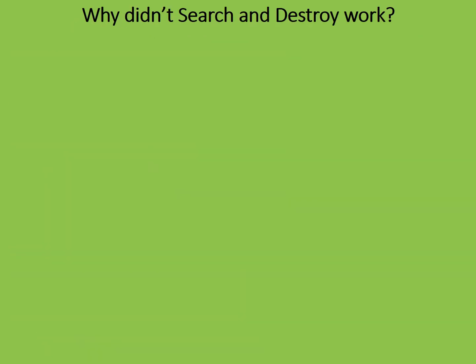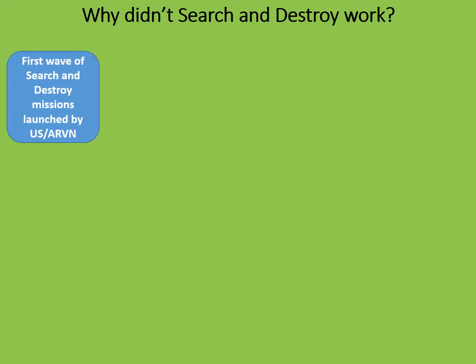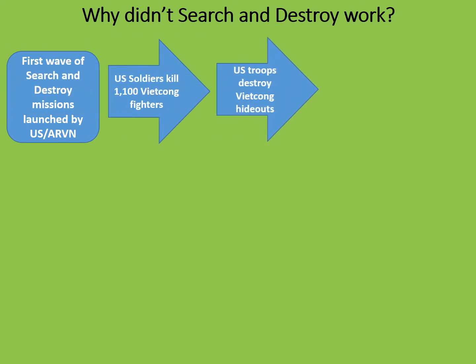Let's consider why search and destroy tactics in the Vietnam War didn't work. If you've already done my lesson on search and destroy tactics in the Vietnam War, then you can consider this slide revision, but feel free to skip the tasks at the end. Here's a typical outline of a search and destroy operation. A first wave of search and destroy missions might be launched by the US, by ARVN, or by a combination of the two. In that operation, they might kill 1,100 Vietcong fighters. This is a ballpark figure for a reasonably large search and destroy operation. US troops would also destroy Vietcong hideouts, although collateral damage to civilian property was also possible.